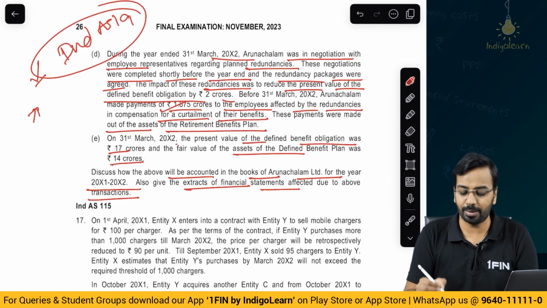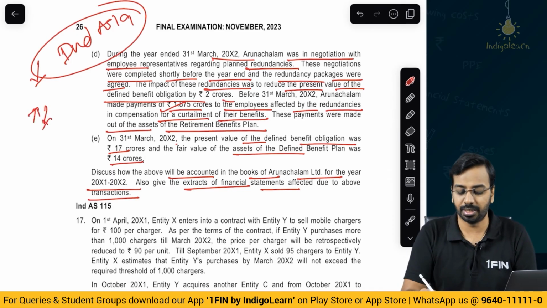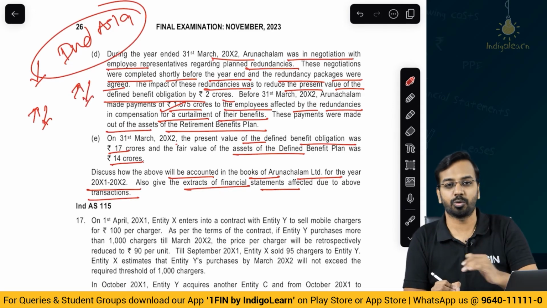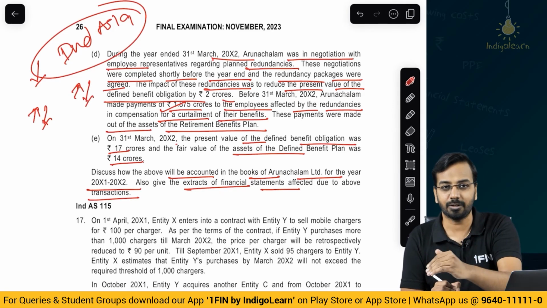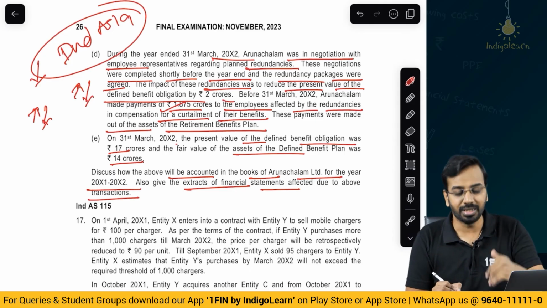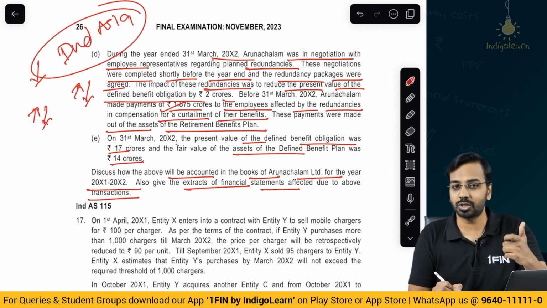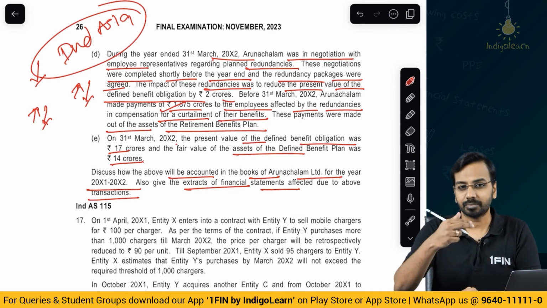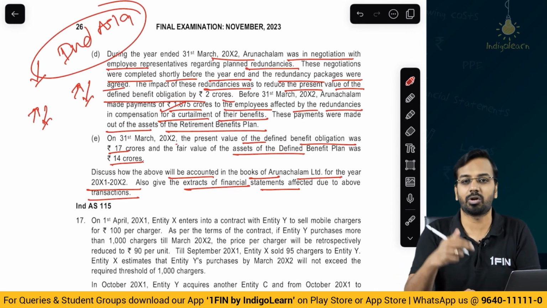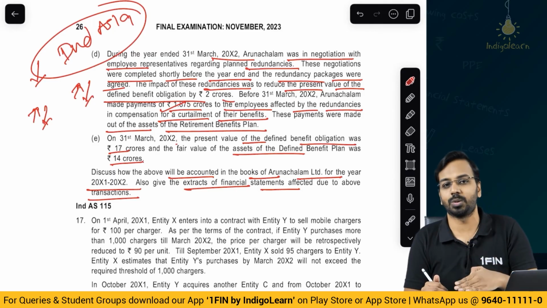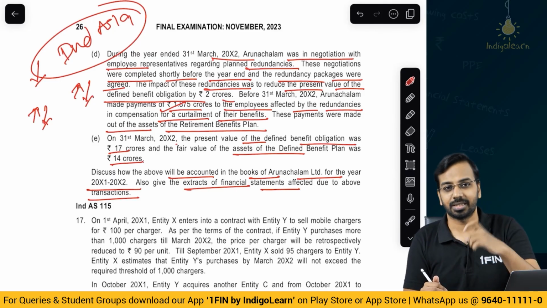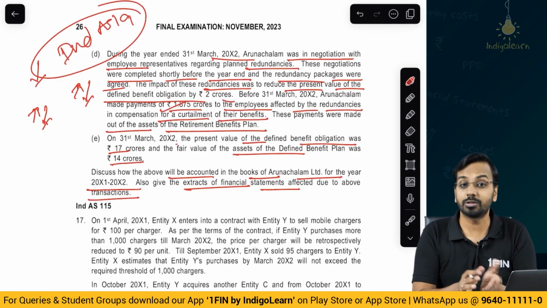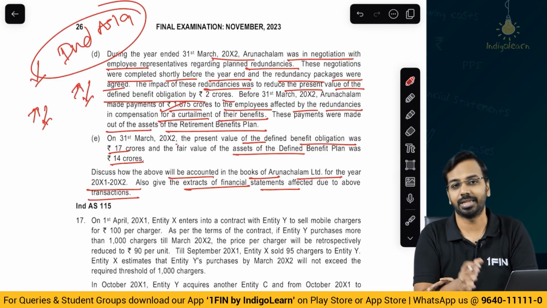You understand where liabilities will be increased, where liabilities will be decreased, where asset will be increased, where asset will be decreased. So, you will prepare a statement showing what is my opening liability and asset. Expected return will increase my asset. Interest cost will increase my liability. Then I will calculate what is the service cost, past service cost, payouts and all of that. Then I will see what is the closing balance. If there is any difference, that is the difference because of difference between actual returns and expected returns, and also there could be cases of actuarial gains or losses.